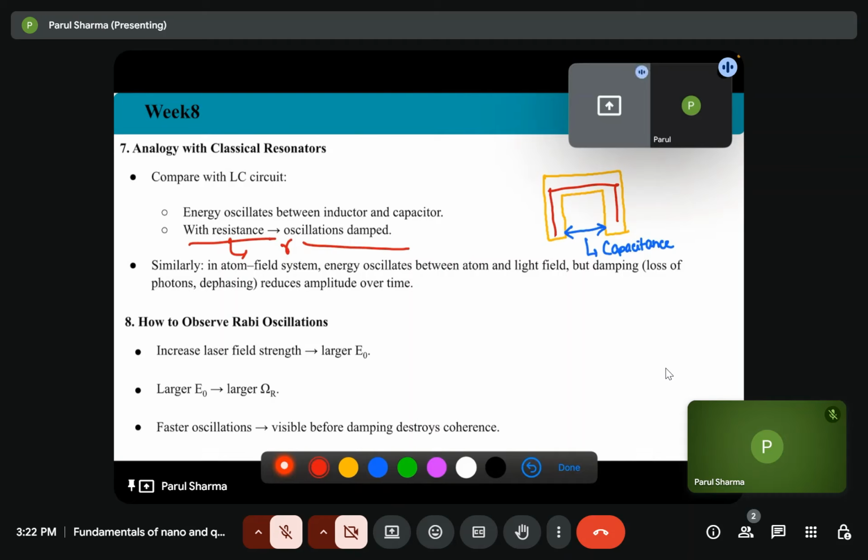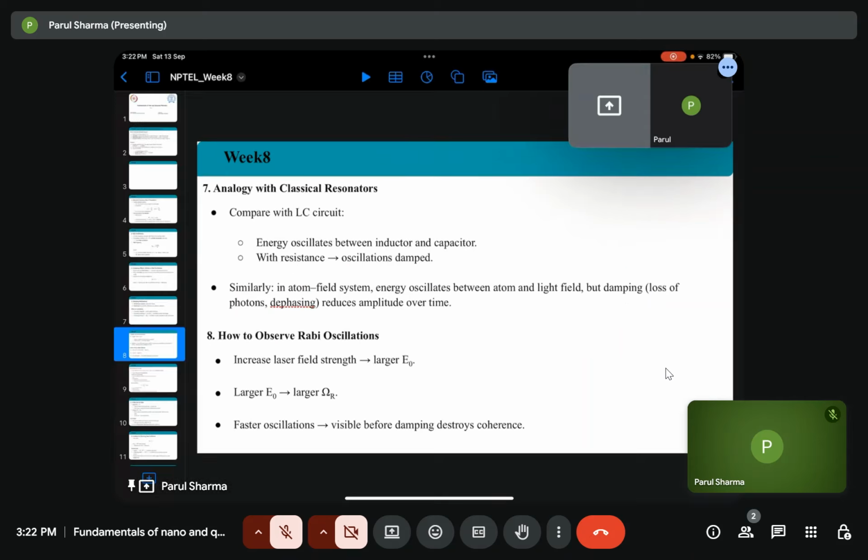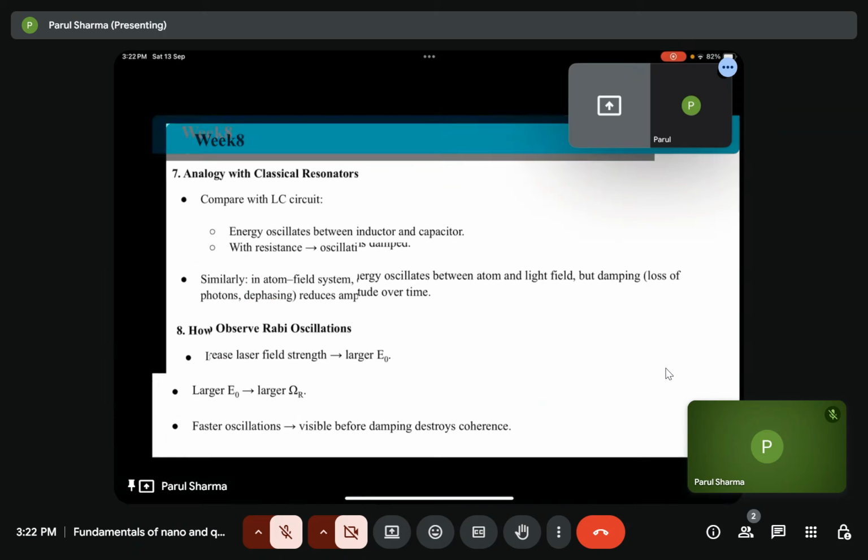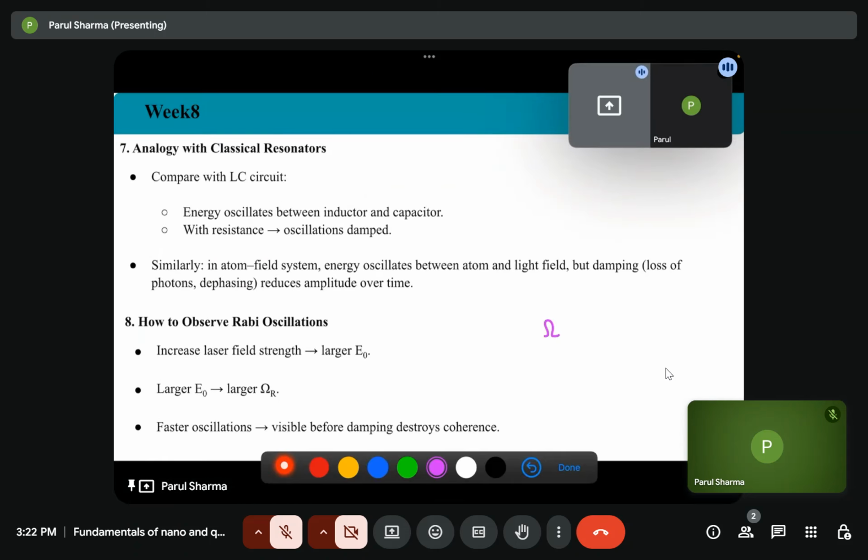So now how to observe the Rabi oscillation? If we increase the laser field strength, so what we have is the formula omega r equals mu 1 to e naught by h cross.